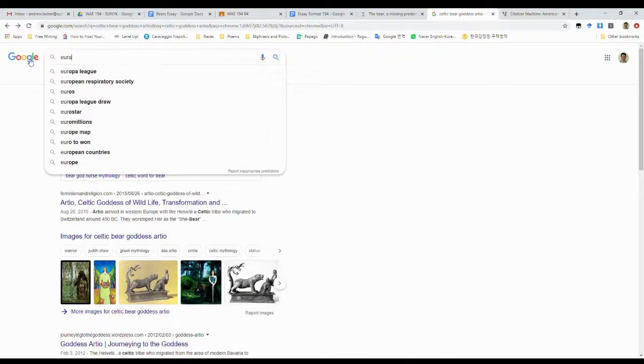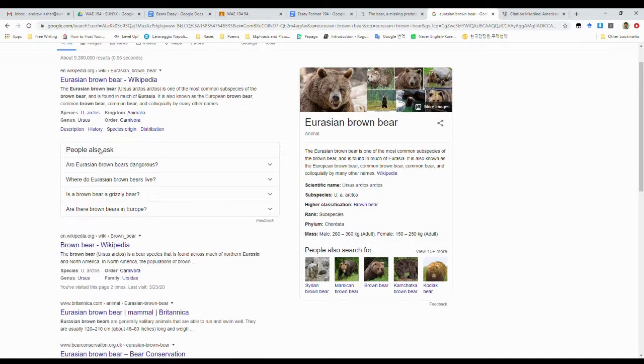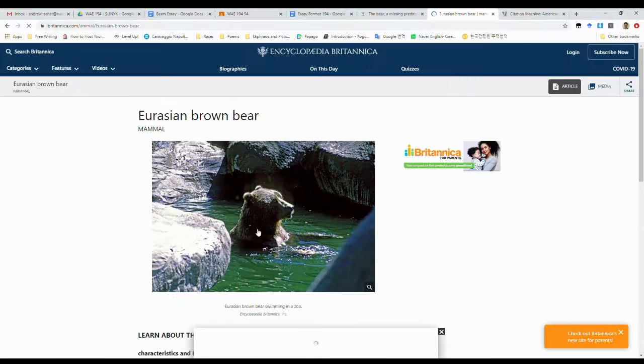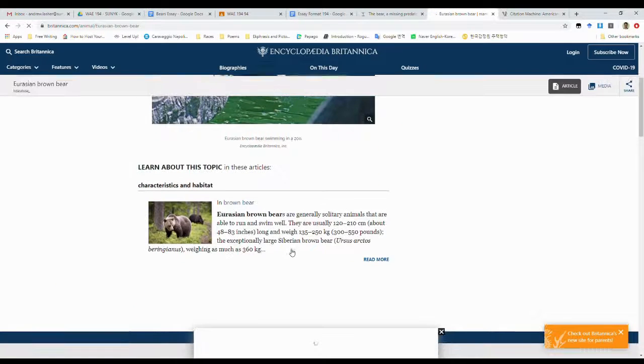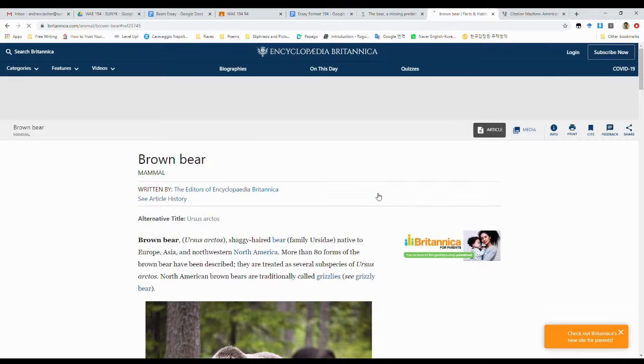Okay, the bear goddess Artio is not going to be a great thing for us, but let's just look up the Eurasian brown bear. I want to find out more about it. All right, we got this in Wikipedia. Oh, Britannica, that's a good site, isn't it? Yeah, we can trust them. So we go to the Eurasian brown bear. Oh, it's very cute. We look down. Okay, read more.